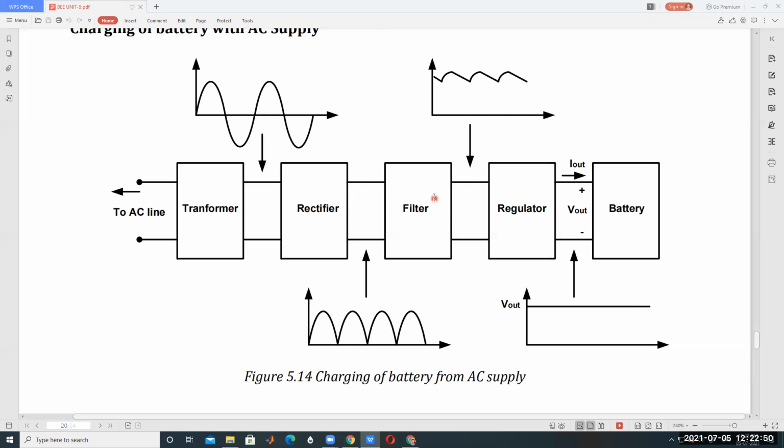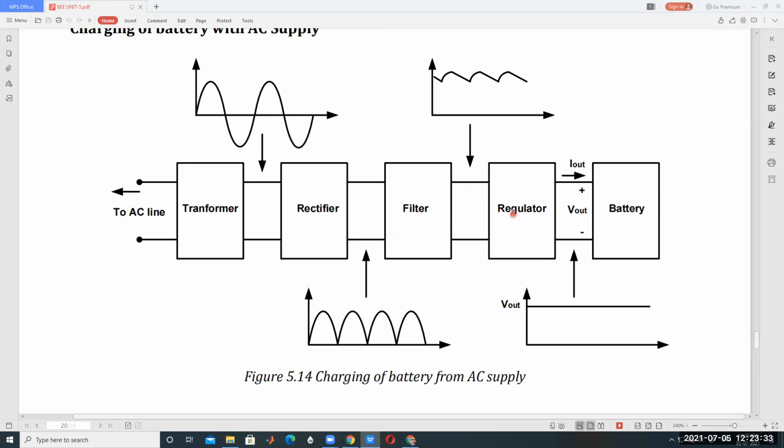And then the filter output is approximately DC, but small spikes are there. DC means constant. So small increasing and decreasing, these pulsations can be minimized by using filters. And this is called the regulator. By using regulators, we control the voltage levels, the input voltage of the battery. Just like the speed of a fan can be controlled by a regulator, here also the input voltage of the battery is controlled by using a regulator.